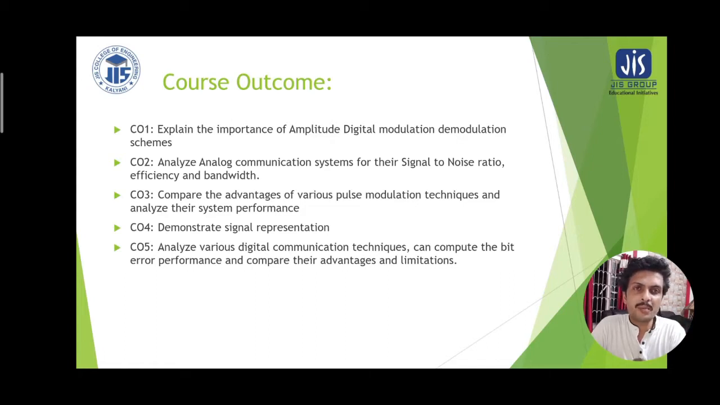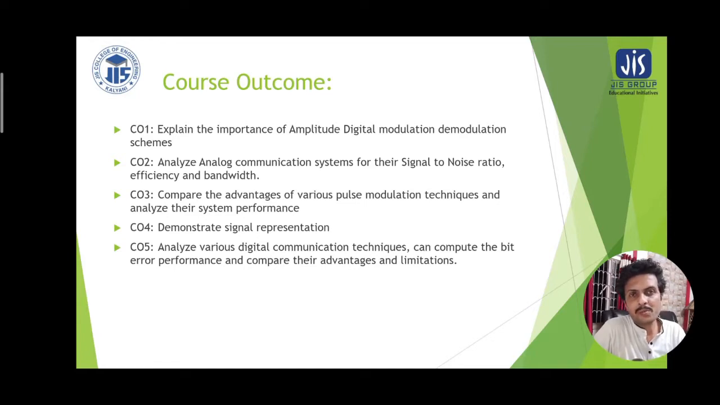The second course outcome deals with analyzing analog communication systems for their signal to noise ratio, efficiency and bandwidth, because whenever students are dealing with signals, they are very much interested to know about its power that can dominate the noise over the channel. So that is why signal to noise ratio plays an important role for analog and digital communication, as well as its efficiency and bandwidth. When the signal is received by the receiver, the accuracy should be as high as possible.